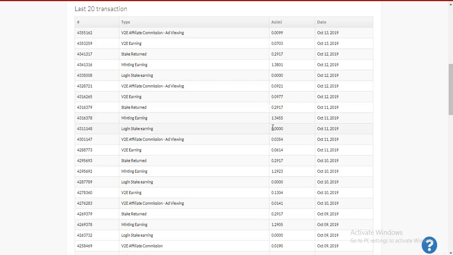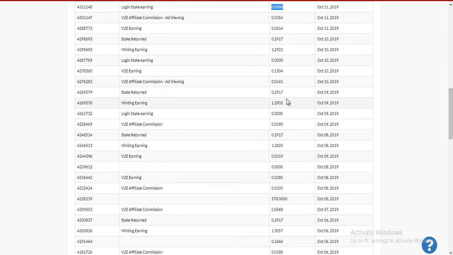So the login stake, as I said, I don't have one right now, but I'm going to be going back in, because that's actually just being paid for logging in, which is pretty great, right? The reason why I took it out was because I wanted to do a live withdrawal video when the price shot up all the way to 2 times what it was. So that's why I took it out. But now I think I'm going to have to go back in, for another 30 days. And then hopefully after that 30 days, I'll be able to do a live withdrawal with proof for you guys.